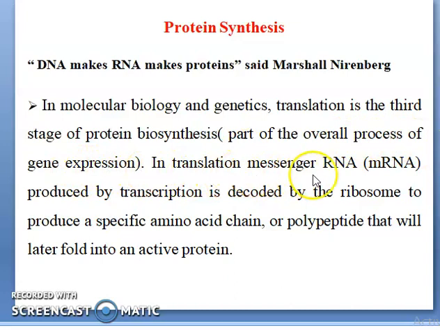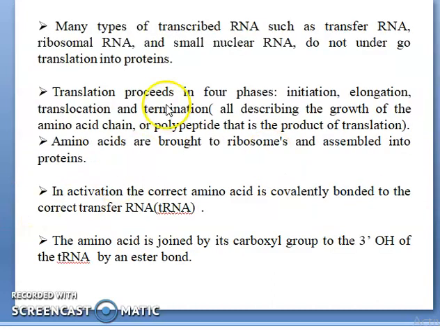In translation, messenger RNA (mRNA) proceeds by transcription and is decoded by the ribosome to produce a specific amino acid chain, a polypeptide, that will fold into active proteins. Many types of transcribed RNA, such as transfer RNA, ribosomal RNA and small nuclear RNA, do not undergo any translation into protein.